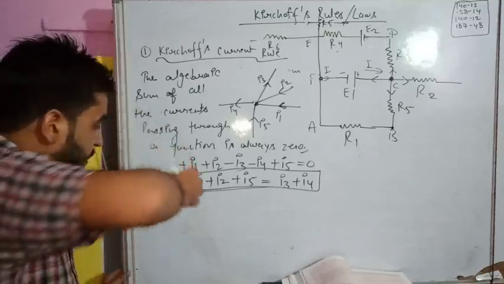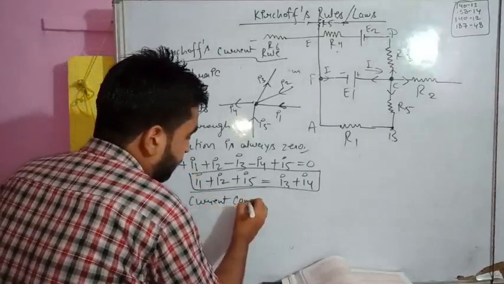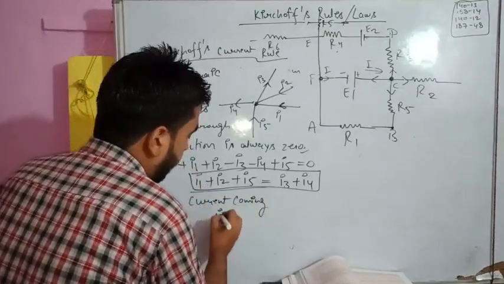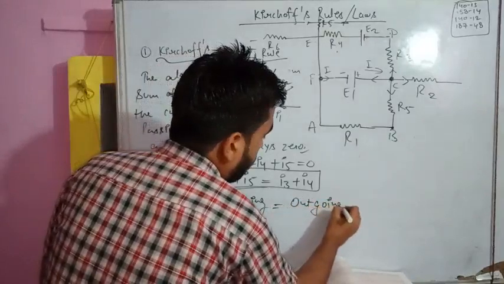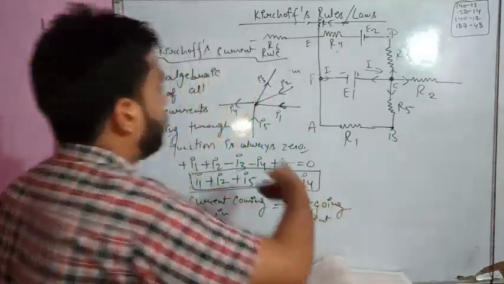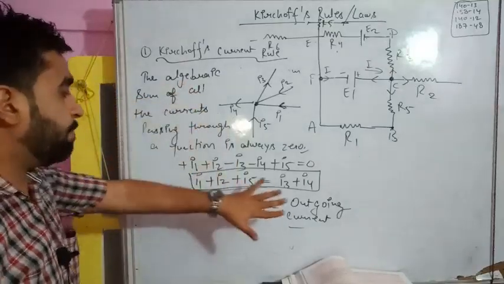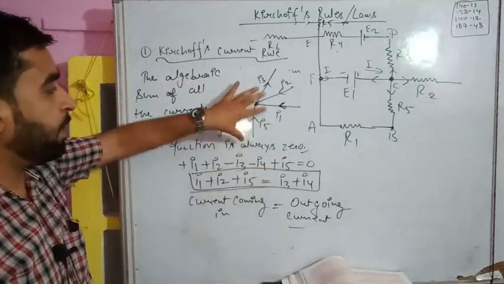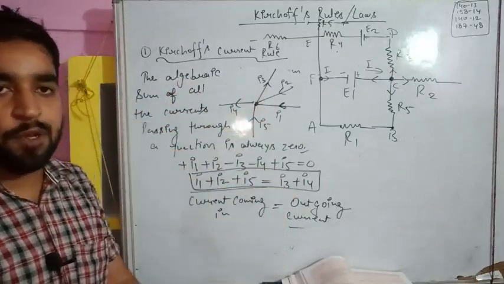So we can say current coming in is equal to outgoing current. That is the general law in Kirchhoff's first law or Kirchhoff current law. That's very important. Sometimes even the definition of this is asked in the exam. So you will explain along with the figure, and this is how you will write. I hope you understood this.